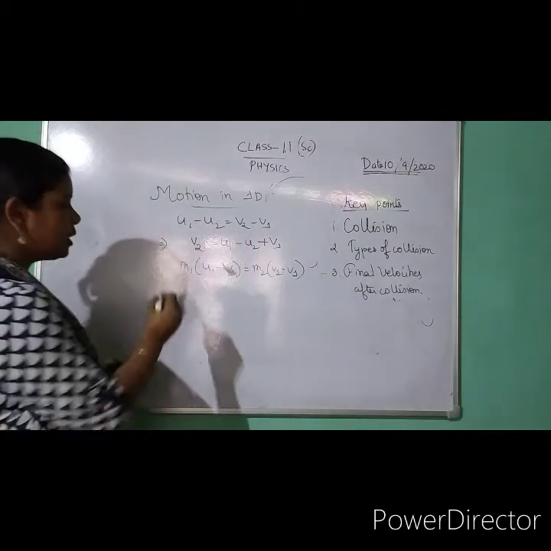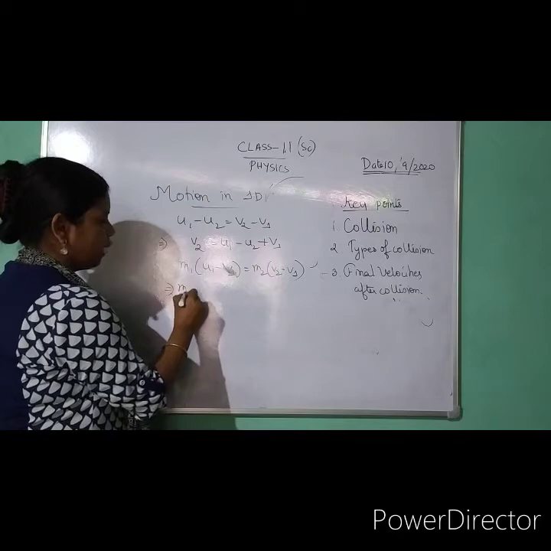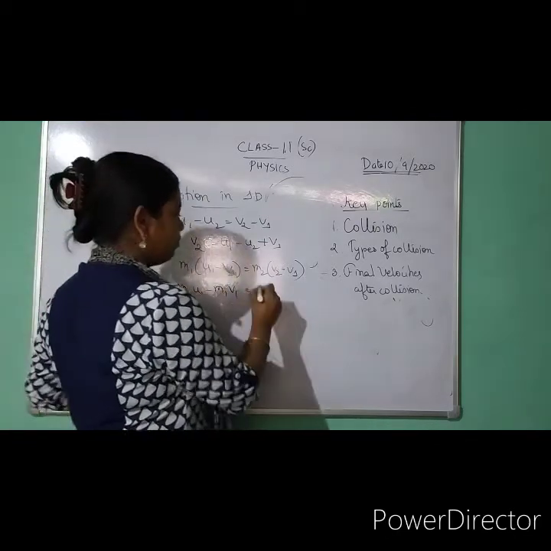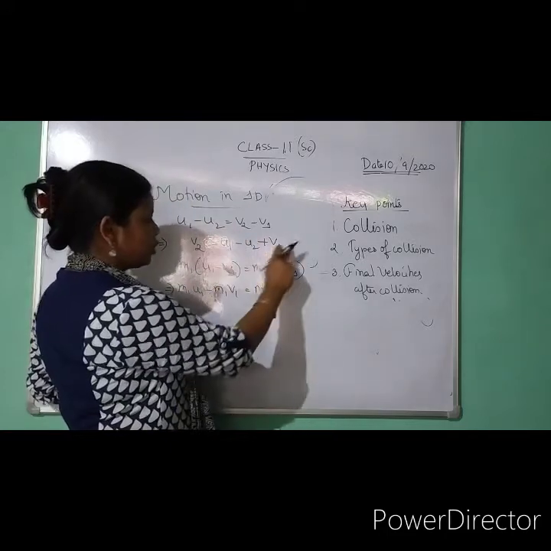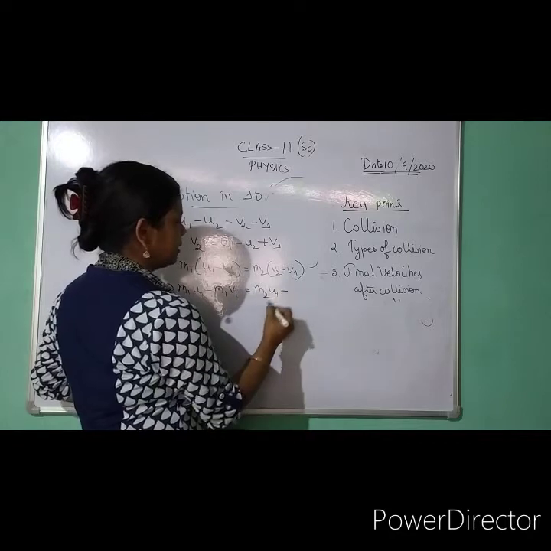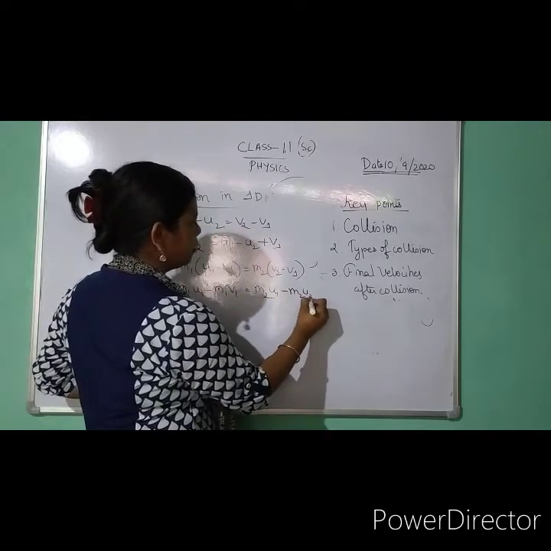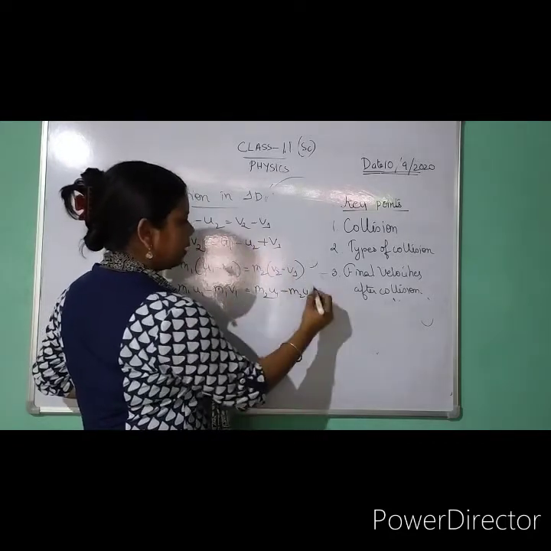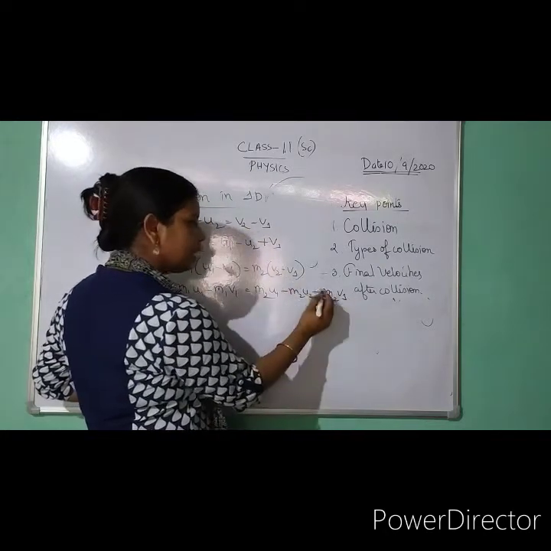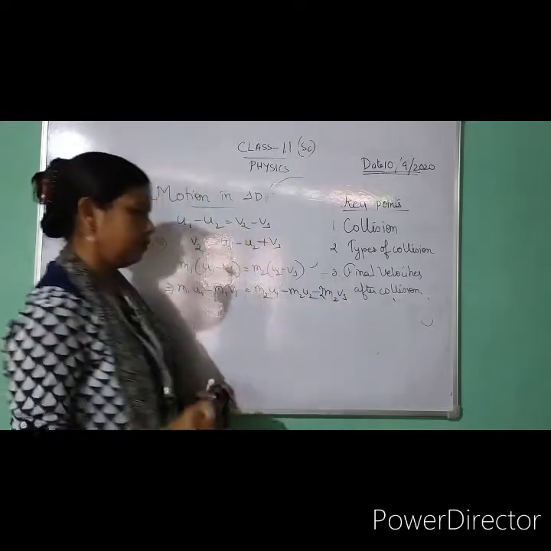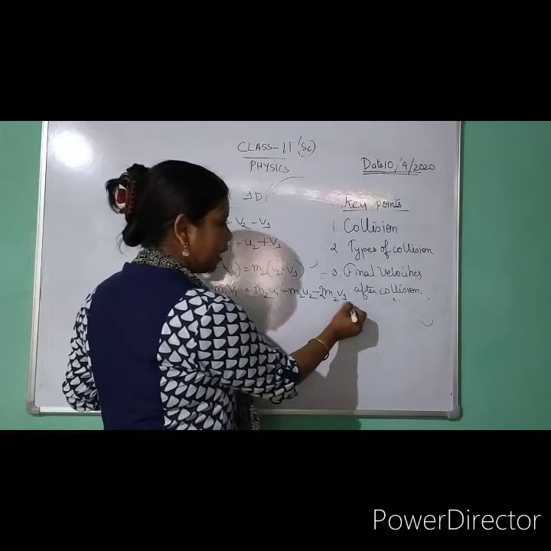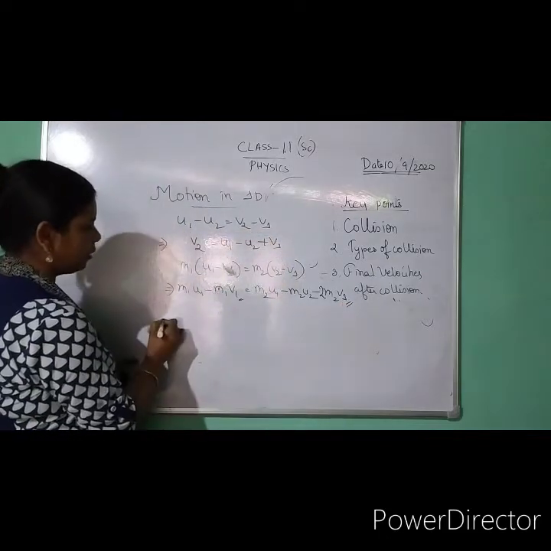So if I substitute for v2 this one, I can write m1 u1 minus m1 v1 is equal to m2 u1, then minus m2 u2, then plus m2 v1, but already one minus is there, so twice m2 v1 will be there. So in this particular equation, I have unknown v1 here and unknown v1 here.